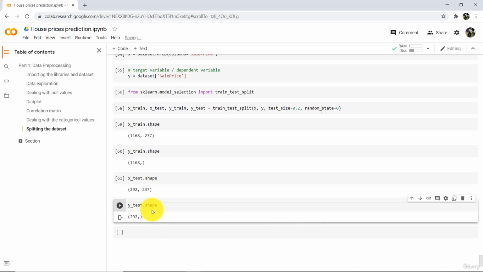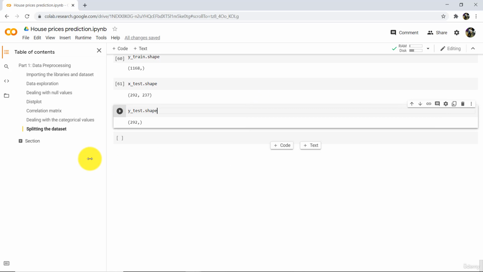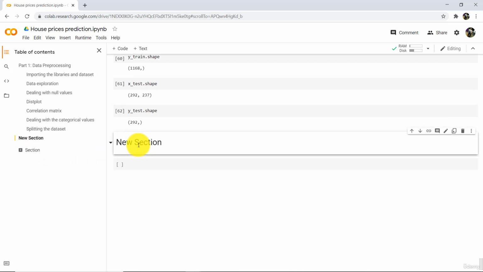So there are total 1168 observations in the training set and 292 observations in the test set. Let us understand this again. To split the dataset, first we have specified x and y, that is independent variables and target variable. After that we have imported this class from sklearn.model_selection, and we have split the dataset 20% in the test set and 80% in the training set. So this is all about splitting the dataset.